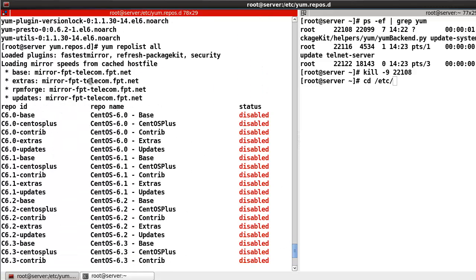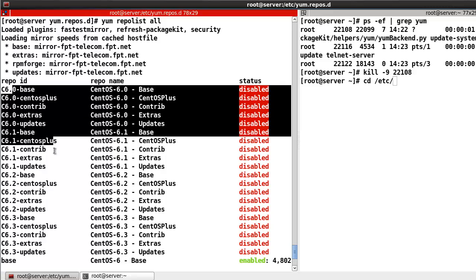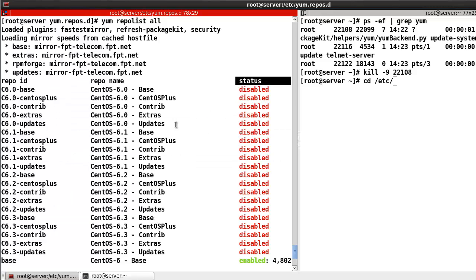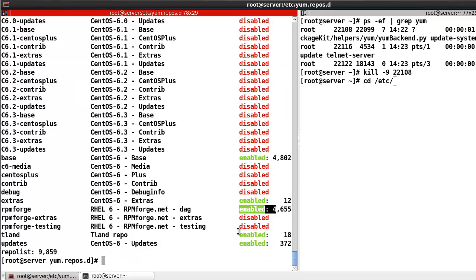Now if I use this command, yum repolist, here is the list I can use, but many repositories are already disabled. In my case, only 1, 2, 3, 4, 5 repositories are enabled. So now I made the private repository, and this one is already enabled. If we want to add some repository, just change this from disabled to enabled using number 1. And in my case, I already enabled the repository.